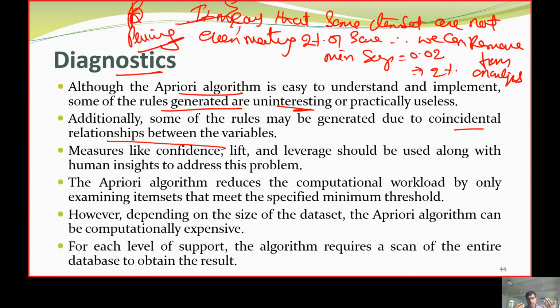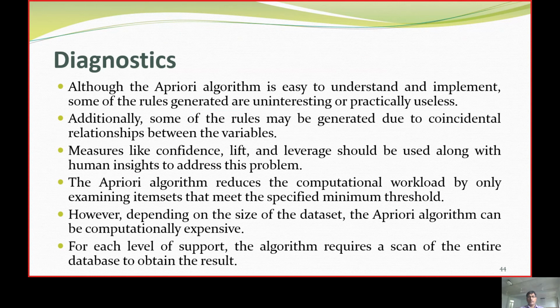So in order to know whether these insights are true or not, we need to address it with confidence, lift, and leverage. So all together, the Apriori algorithm should have minimum support. Then only can it be diagnosed as an outcome or an insight for the specific business domain.